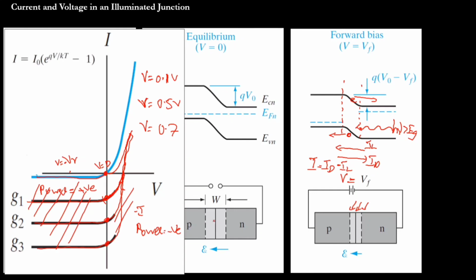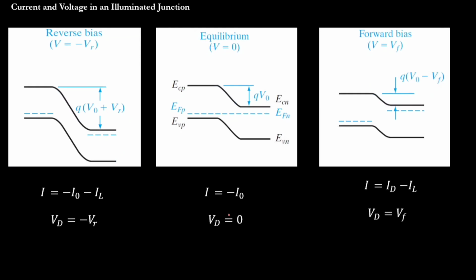That is what happens in forward bias and reverse bias and the equilibrium conditions. So here you can see this is not I0, this is IL. Here there will be a reverse saturation current and a light current. Both are in the same direction. The voltage is minus VR. And at equilibrium there will not be a saturation current because no external source is applied.